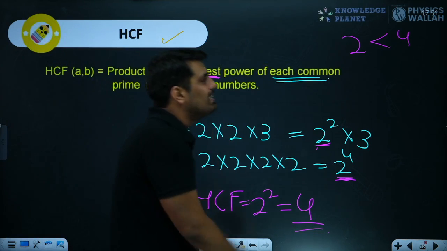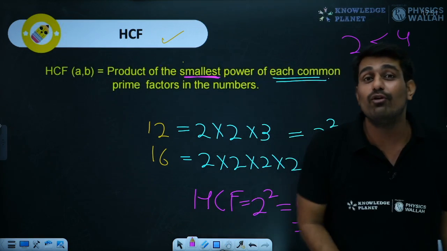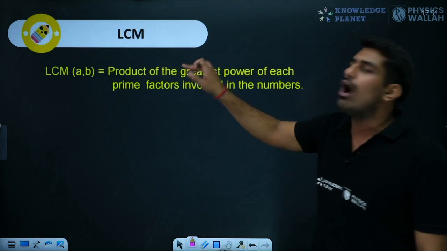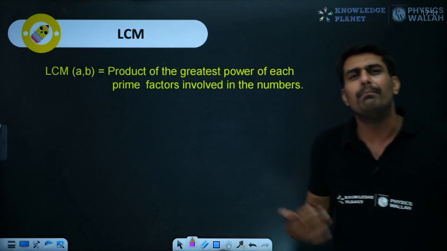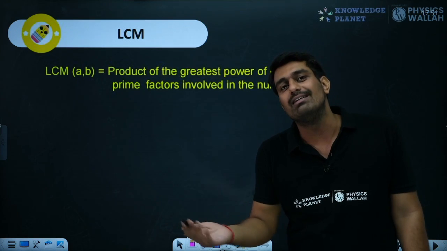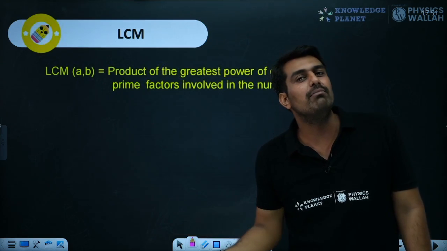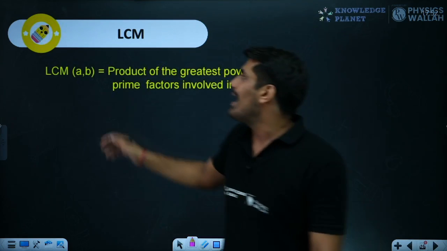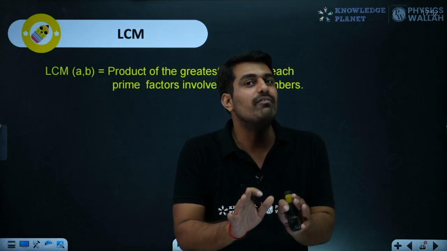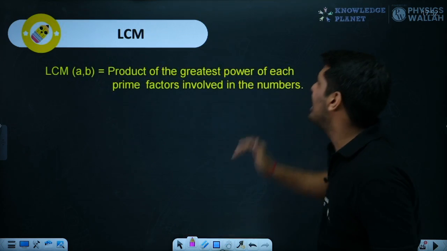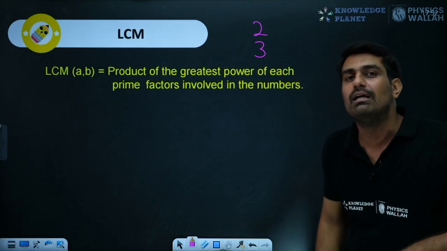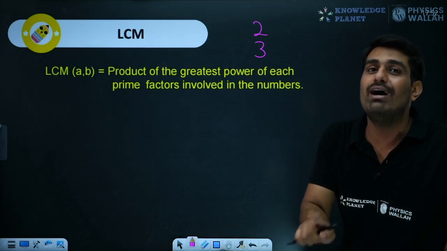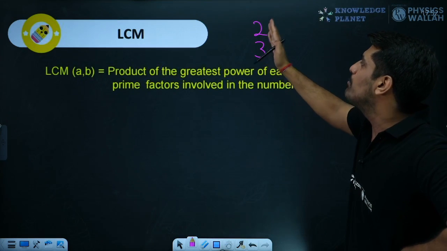This was about HCF. Next thing would be LCM, lowest common multiple. Now we are talking about the part of multiple. So the multiple of 2 is what? 2, 4, 6, 8, all these are multiples. The multiple of 3 as well. If you don't remember the concept of LCM, over here you can understand it. We are having two numbers, 2 and 3. We are talking about multiple. So multiple basically is the lowest one which can be divided by both 2 and 3.